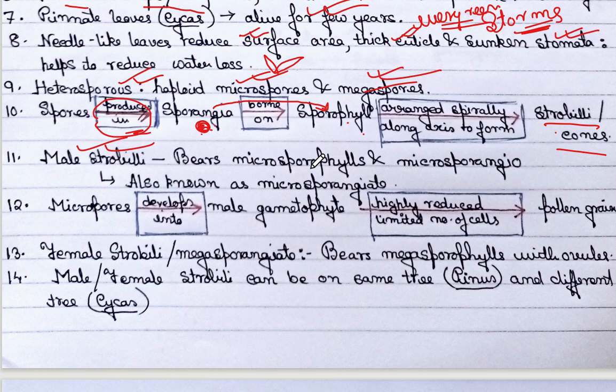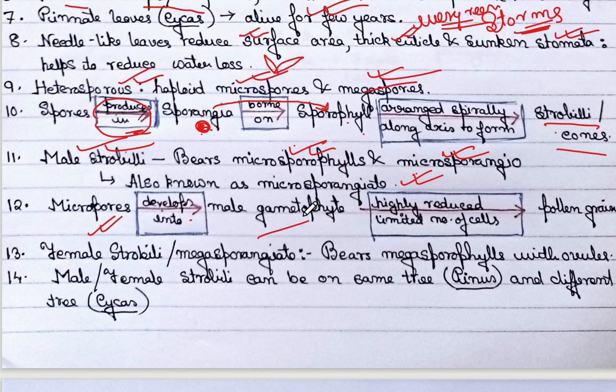Now, male strobili bear microsporophylls and microsporangia, because the microsporophyll is bearing the microsporangia and it produces microspores. Male strobili are also known as microsporangiate. Microspores develop into what?